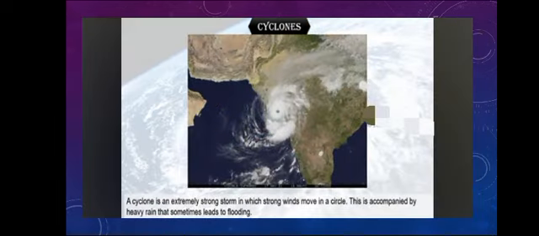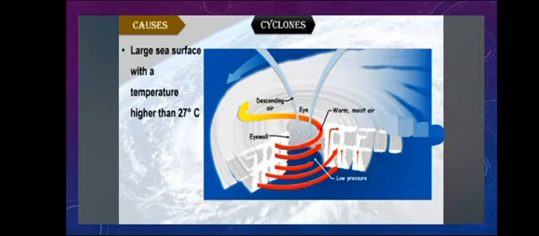Next is cyclones. A cyclone is an extremely strong storm in which strong winds move in a circle. This is accompanied by heavy rain that sometimes leads to flooding. Causes: large sea surface with a temperature higher than 27 degrees Celsius.